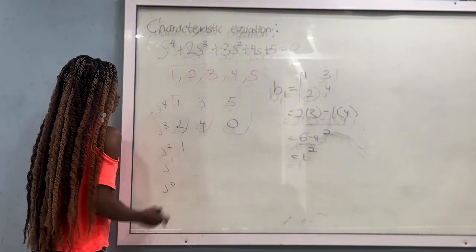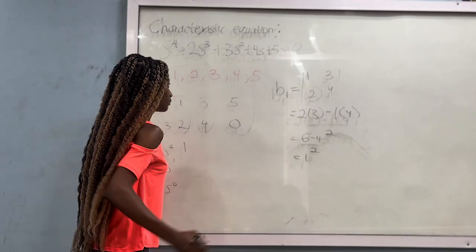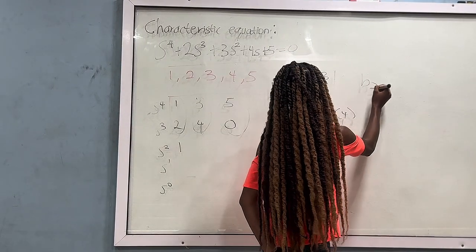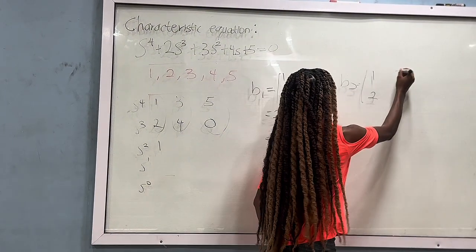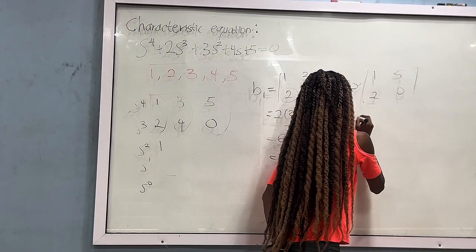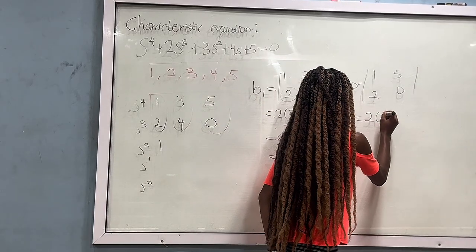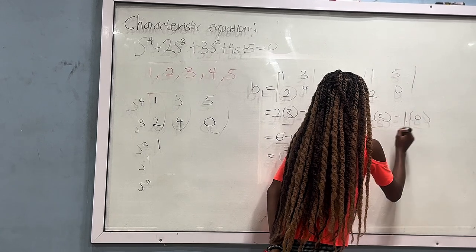And then for the next element, we still take the same first column and then the values 5 and then 0. Let's take that to be B2. Calculating B2 uses 1, 2, and then 5, 0. Using the same way we calculated the previous one, we have 2 multiplied by 5 minus 1 multiplied by 0, divided by 2.